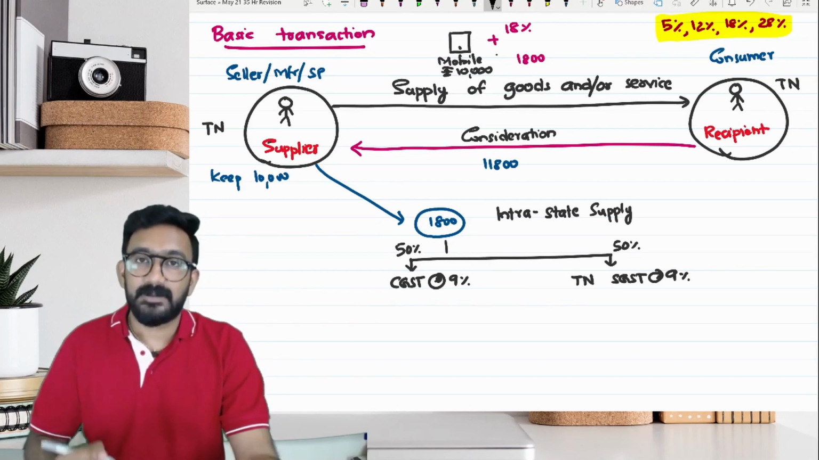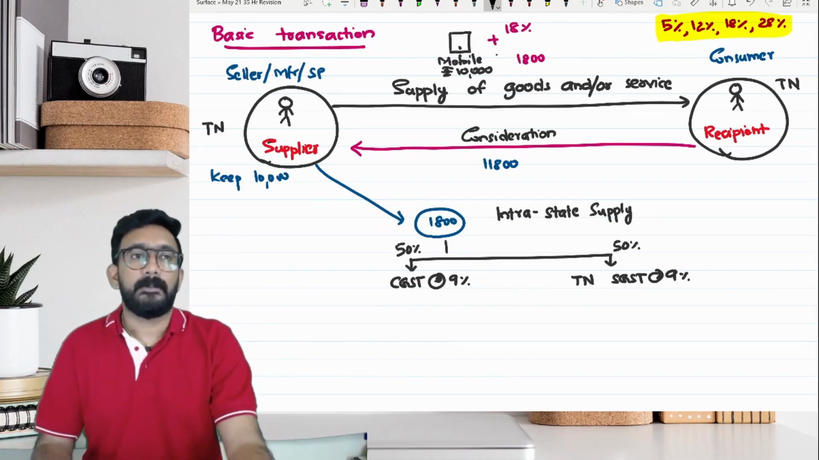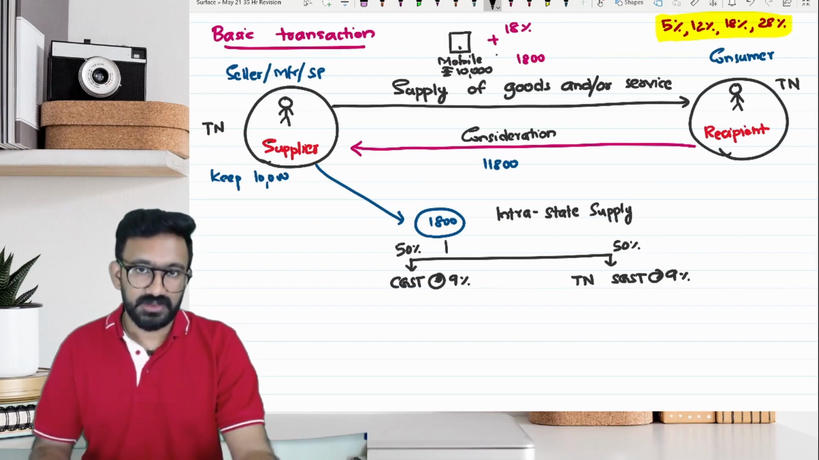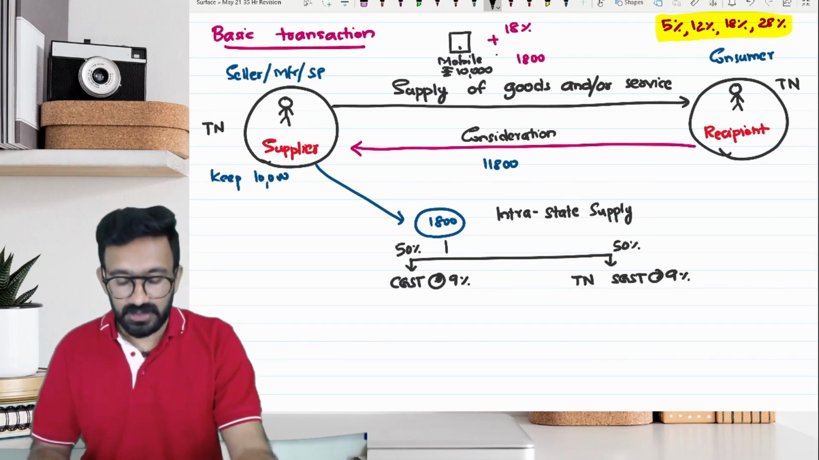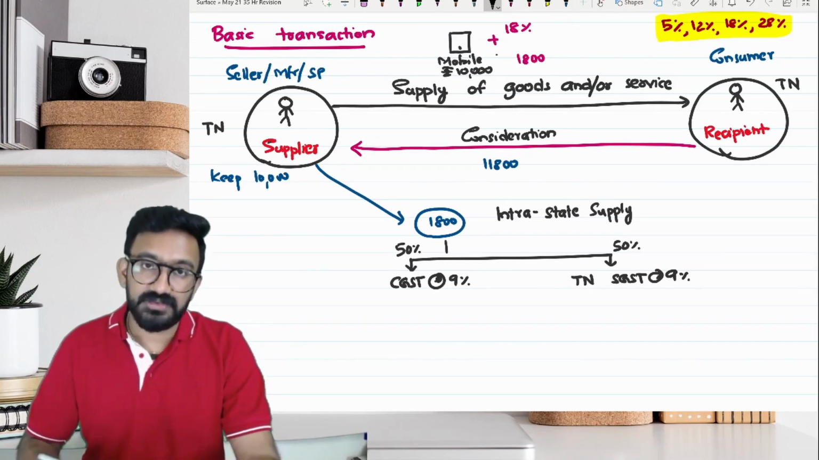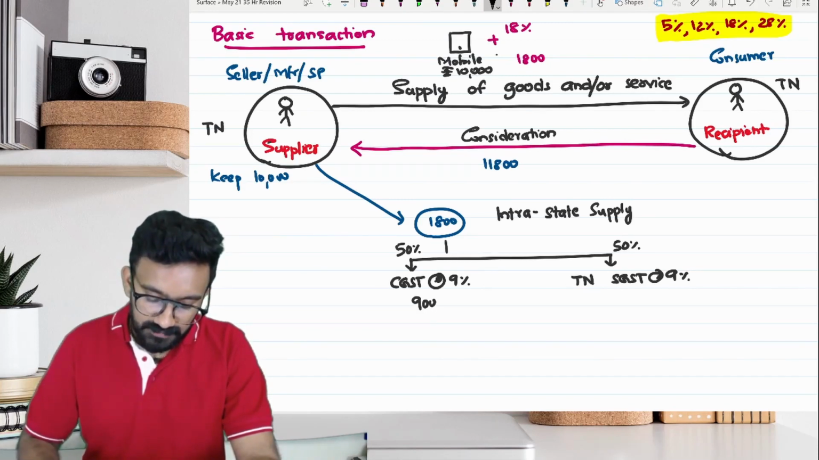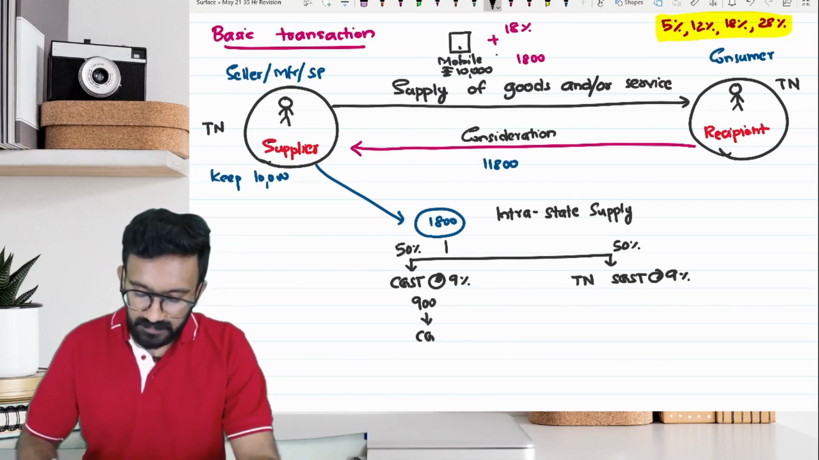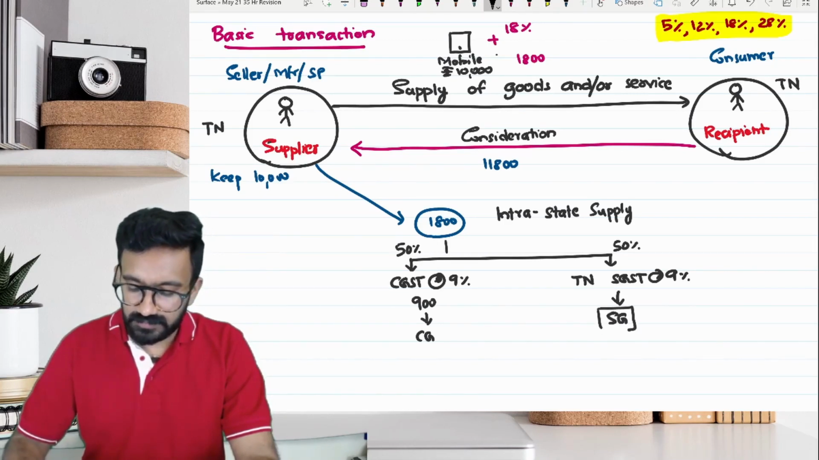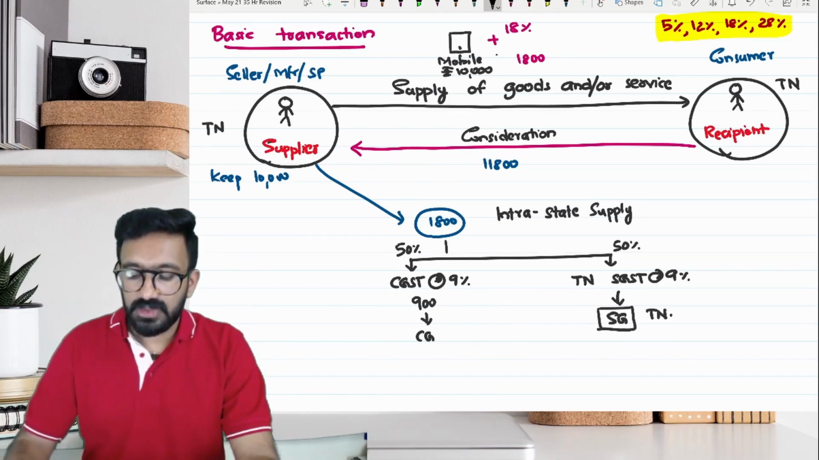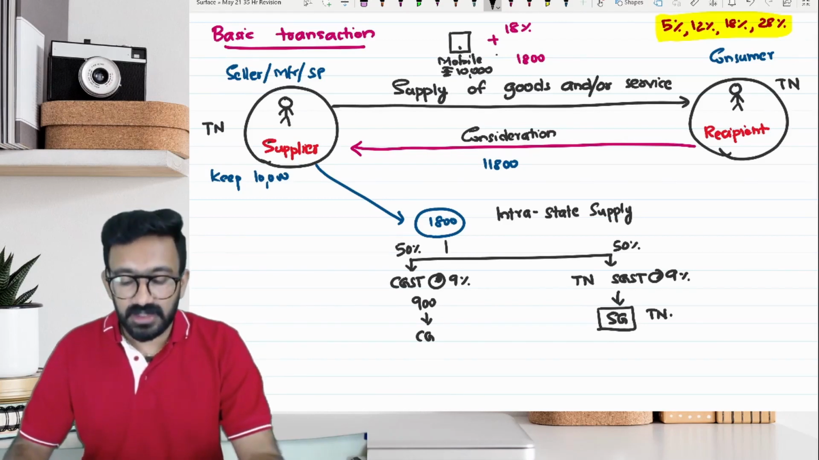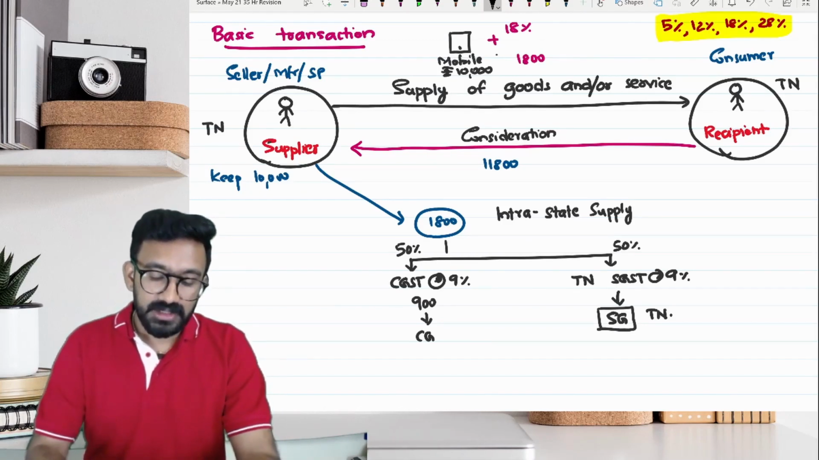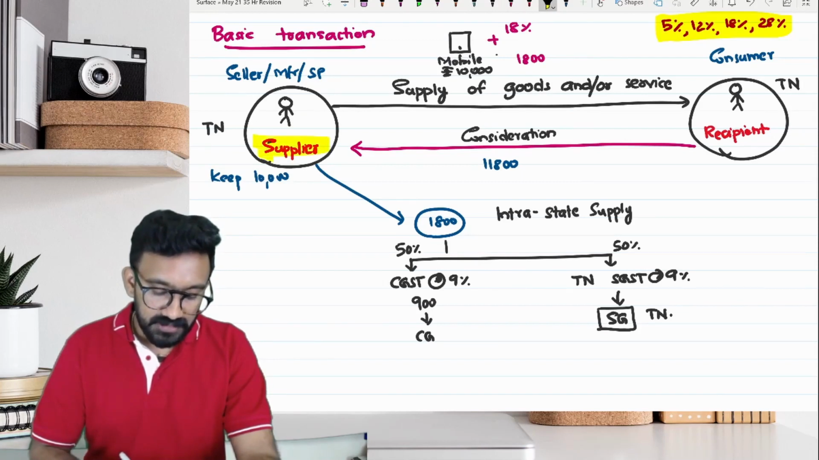So I will ask the supplier, suppose it is Reliance Digital, which is the supplier supplying the mobile phone. It will be divided in the ratio of 50-50 and 900 will have to be paid to central government and this 900 will be paid to state government. Which state government? Tamil Nadu. Now who pays this particular amount to Tamil Nadu state government? It will be paid by the supplier itself.